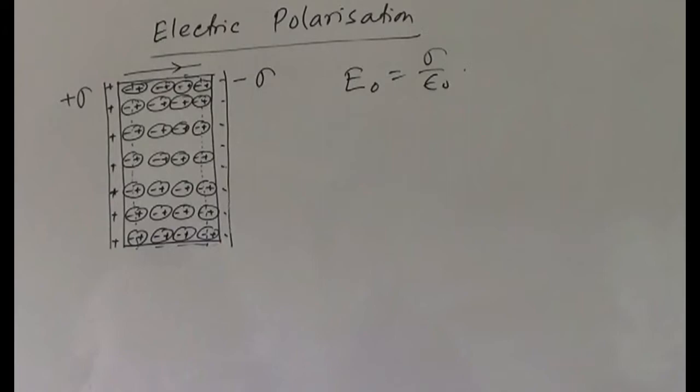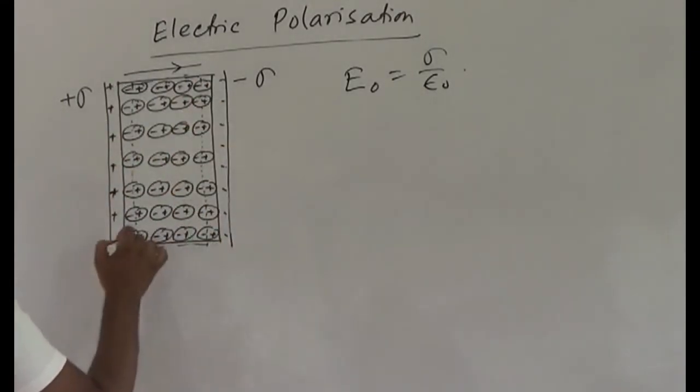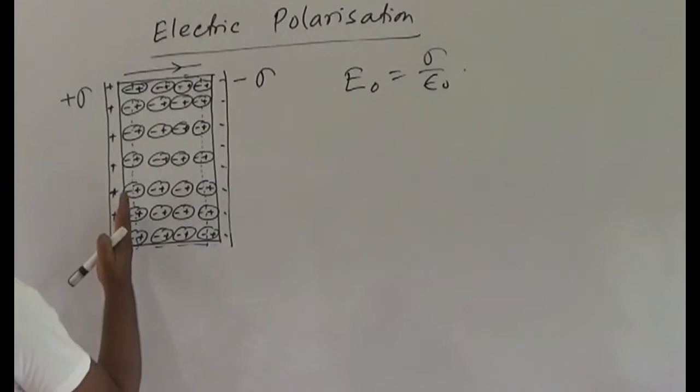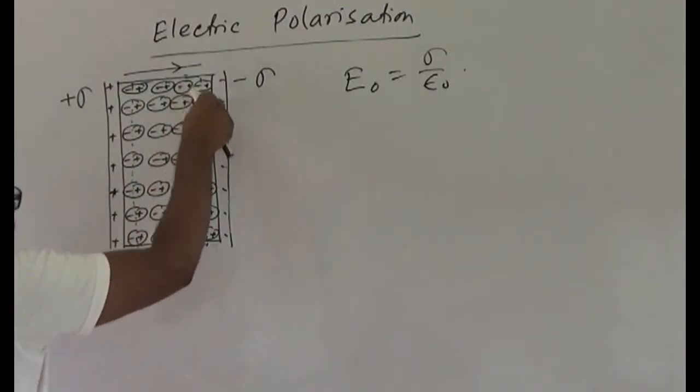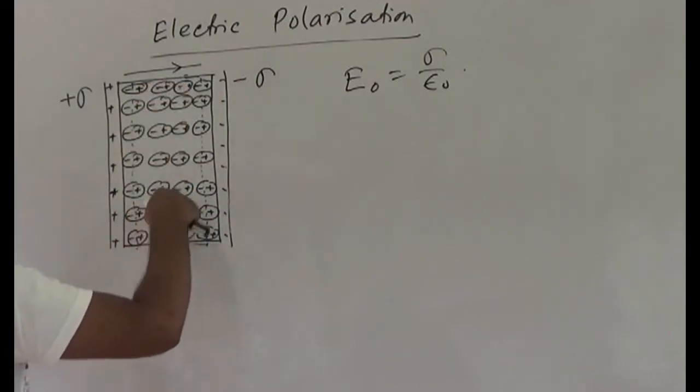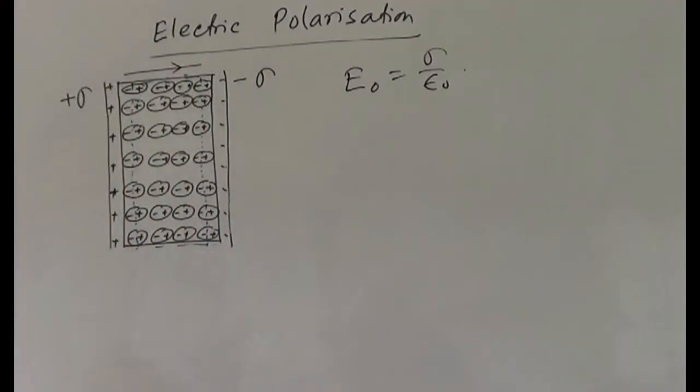That means the charges inside the dotted line rectangle cancel the effect of one another. Therefore, the net effect is that the opposite faces of the dielectric will have equal and opposite charges. Now, you can say that this dielectric has a negative charge on this side and positive charge on this side, and no net charge inside this blue dotted line.